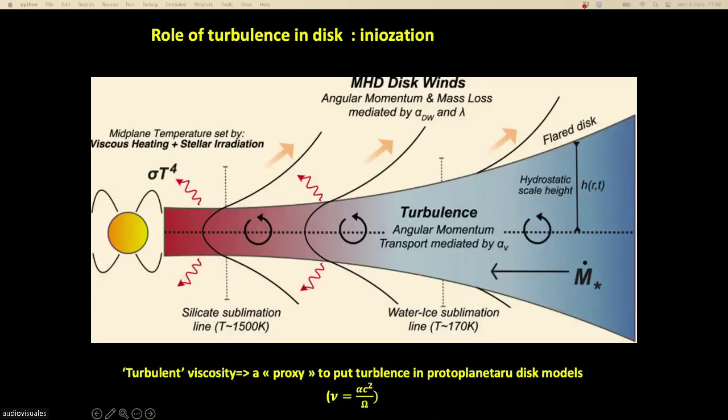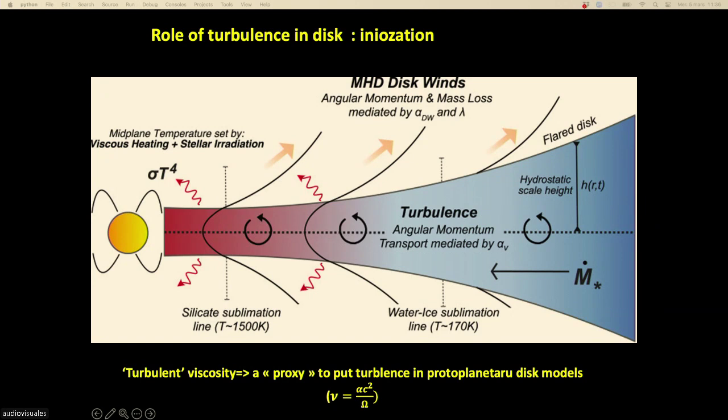It is a subgrid model where you say that the effective viscosity scales with the sound velocity of the gas divided by the angular velocity around the sun, Omega, and there is a proportionality factor, which is called alpha. That is where the name alpha disk model comes from. And alpha is a kind of measure of the turbulence. When alpha is 0, you have a laminar disk. And when alpha is 10 to the minus 2, 10 to the minus 1, you have very active turbulence. And now the question is, how do you derive the value of alpha?